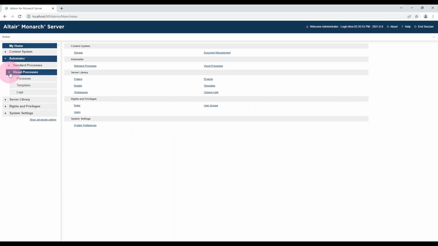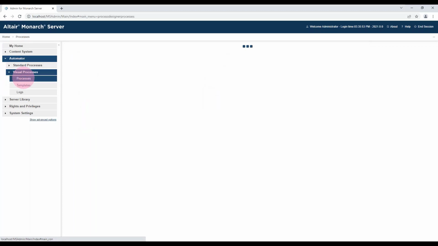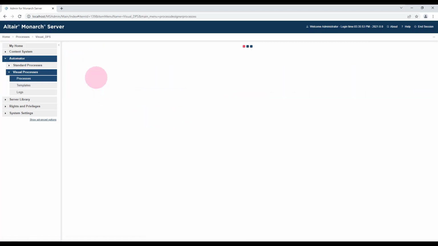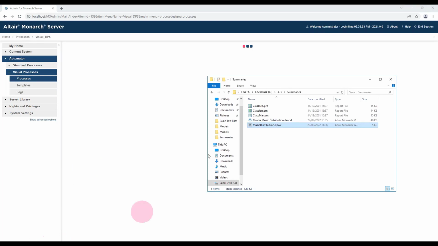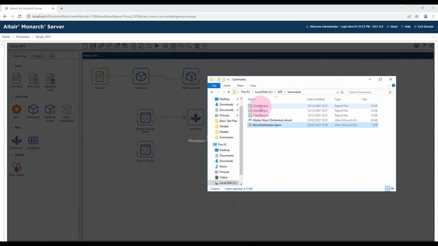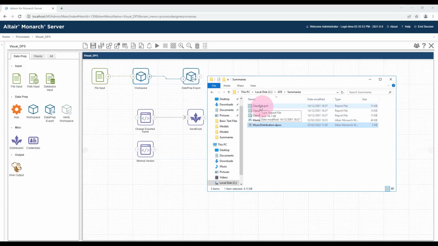So it could relate to standard processes as well to a certain extent, but I'll describe it in the visual process. I think it's a little bit more graphical. So the question was around how do we use part of a file name in the output file name. So the example I'll go through quickly here is you can see we've got a Feb, Jan, and March, and we want to use just part of it.